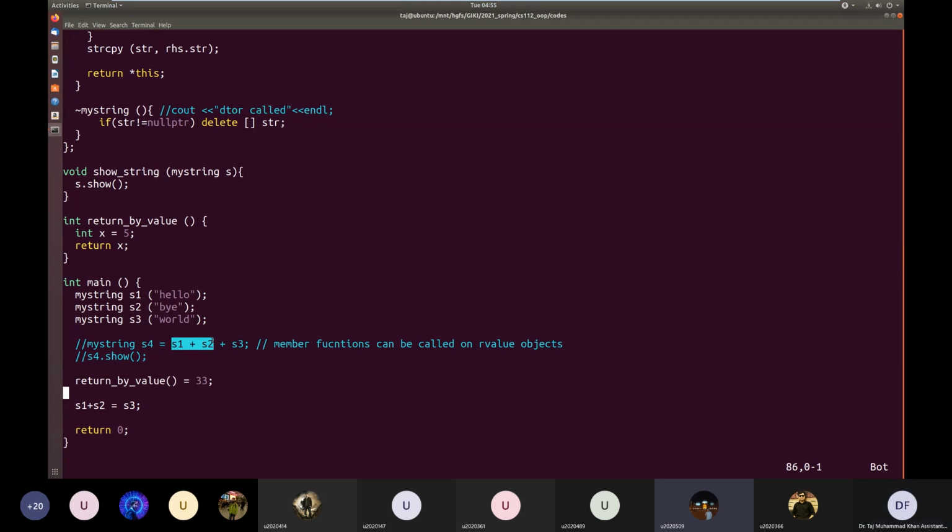So it may give an error on the left side. No, the rule that I'm saying is that the rule talks about being able to call member function on temporary R value objects. Okay? The rule does not say whether that object should be on the left side of the assignment operator or on the right side. Here the assignment operator is a member function, just like any operator. Just like this plus operator, this assignment operator is also a member function. So it is allowed to call member function on temporary R value objects.